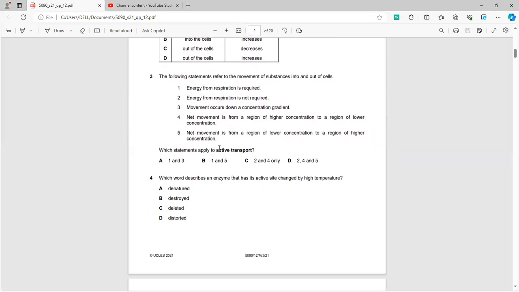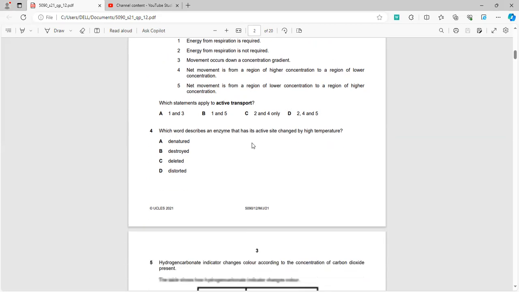Now, in question number 3, we know that active transport is a process that always requires energy since it is going against the concentration gradient, from a region of lower to higher concentration. You can easily understand it by comparison: anytime you are trying to challenge the status quo or go against the natural things, you have to apply energy in order to make a change or in order to make an effort or an impact. So the correct option is option number 1, and from lower to higher.